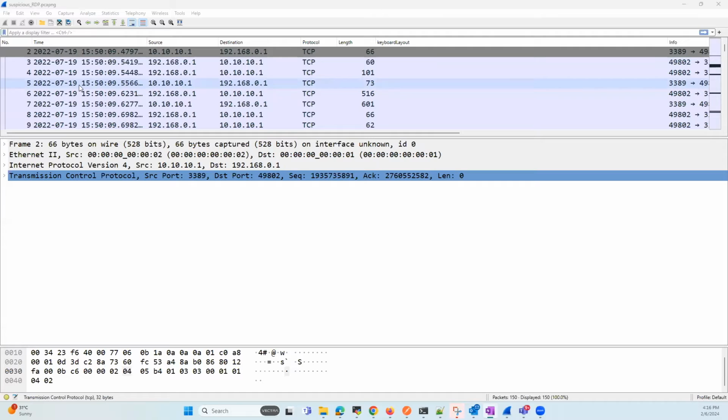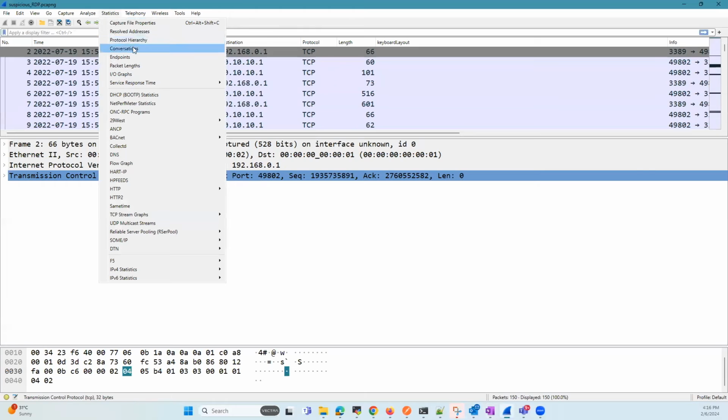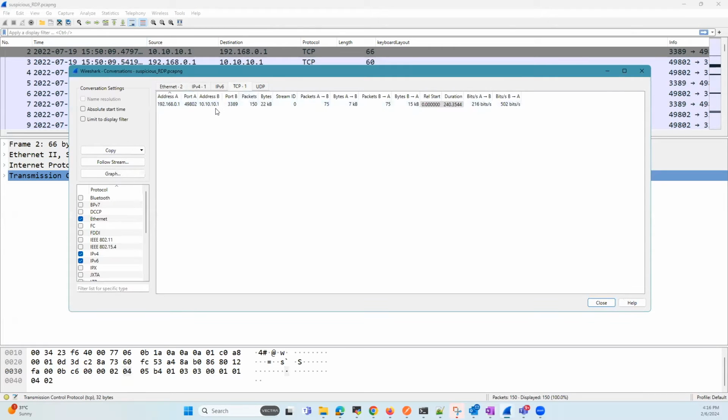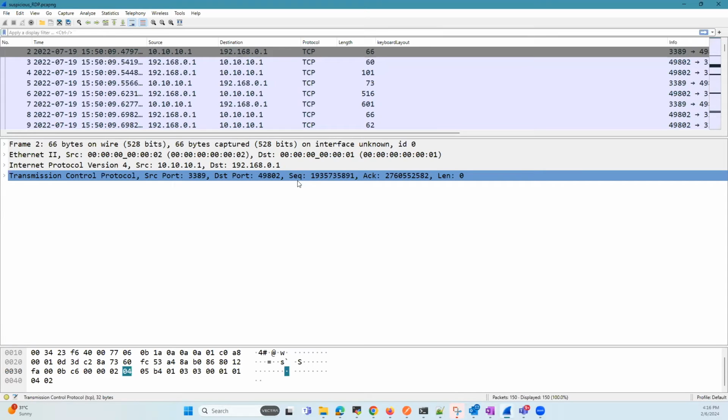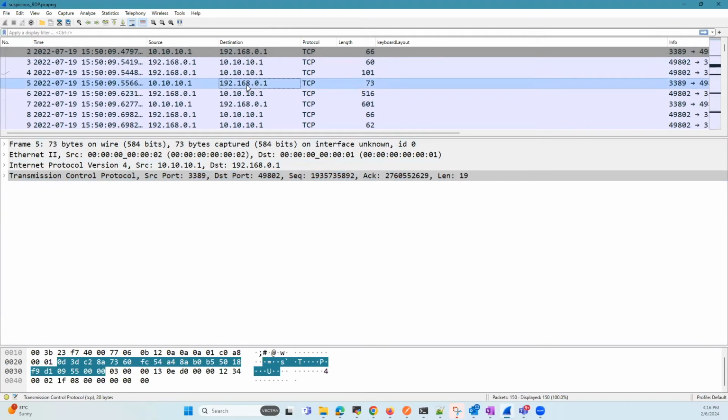Now, continuing with our PCAP, let us see how many TCP conversations we have. Let's go to Statistics, Conversations. If you look at TCP, we only have one conversation between 192.168.0.1 and 10.10.10.1, and the port being used is 3389. Now let's close this. We know from the detection that port 3389 is ideally used for RDP traffic. Let's now go to packet number 4, which is basically the first data packet, and try to decode this as RDP traffic.